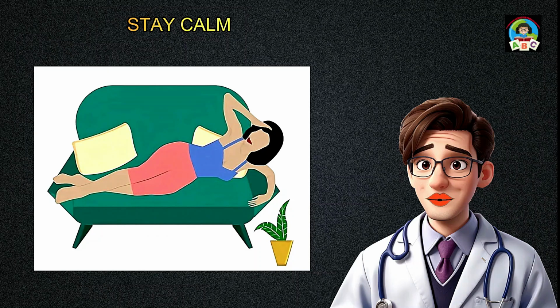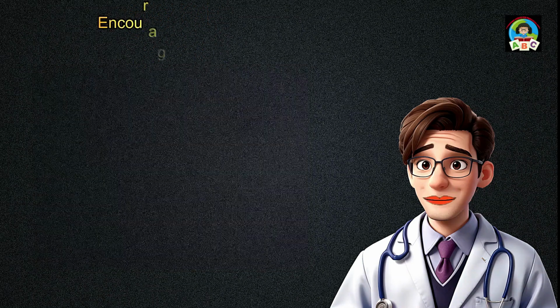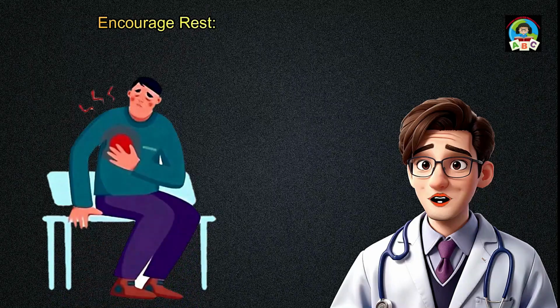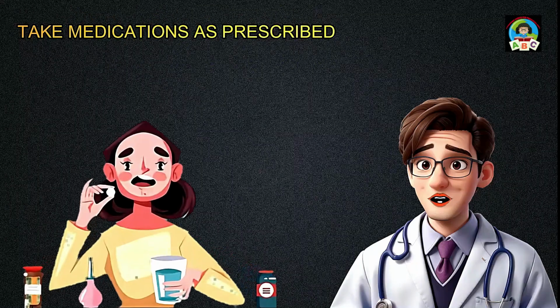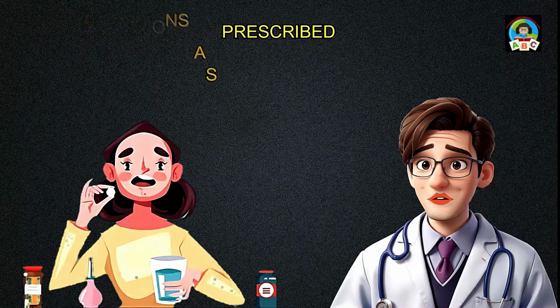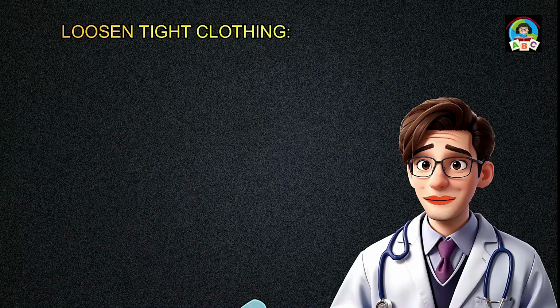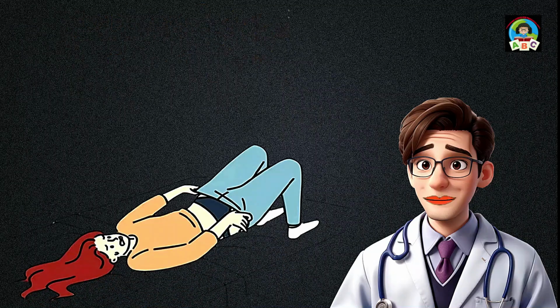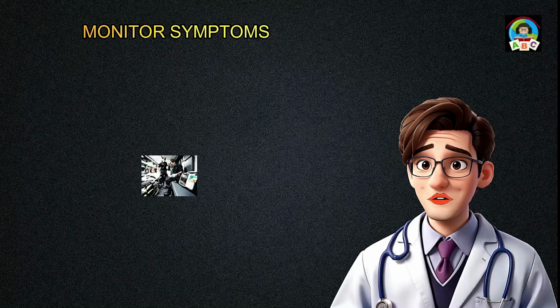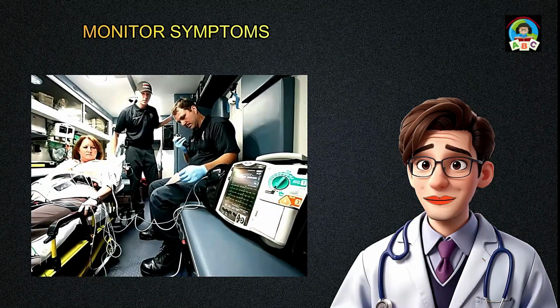Stay calm. Try to remain calm and reassure the person experiencing symptoms. Encourage rest: have the person sit down and rest in a comfortable position. Take medications as prescribed. If the person has been prescribed nitroglycerin for angina, and it is readily available, help them take it as directed. Loosen tight clothing. If clothing is tight around the chest, loosen it to help improve breathing. Monitor symptoms. Keep a close eye on the person's symptoms and be prepared to provide information to emergency responders.